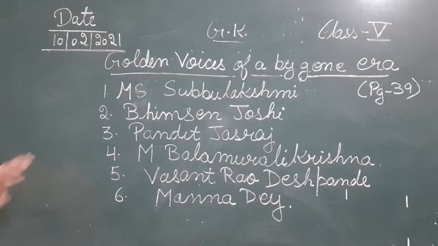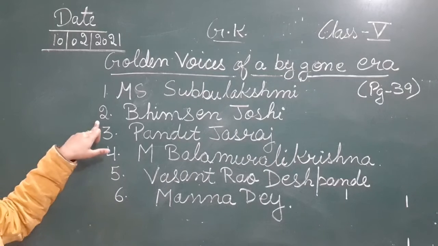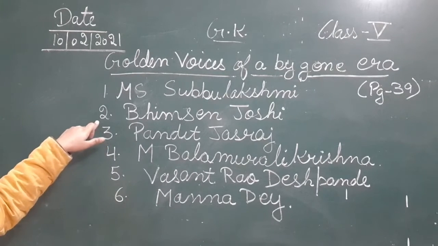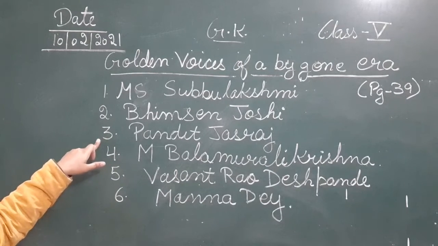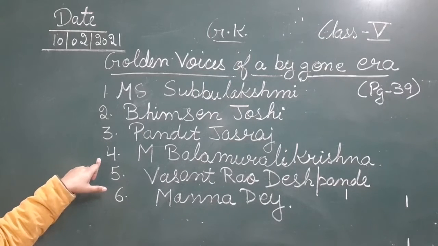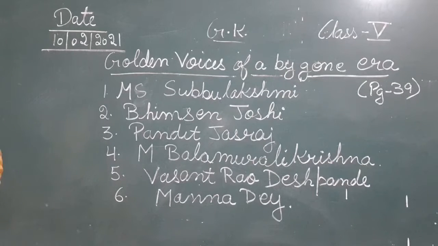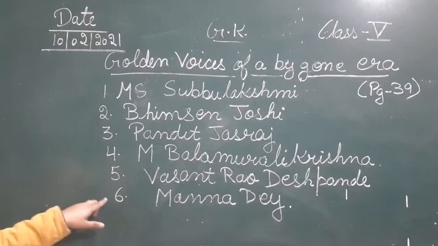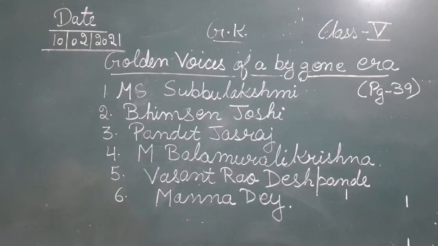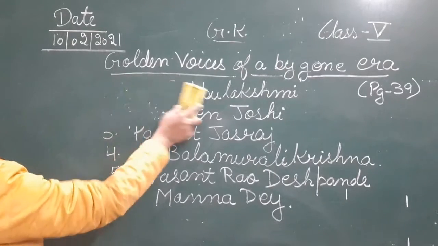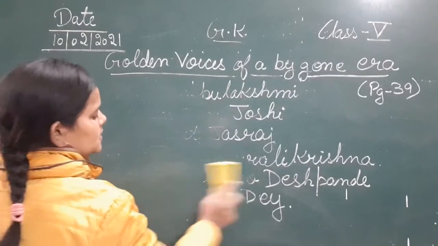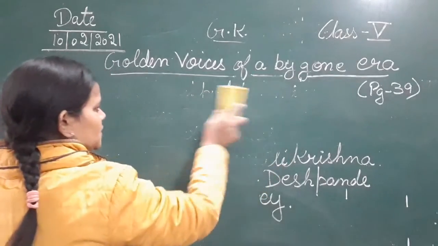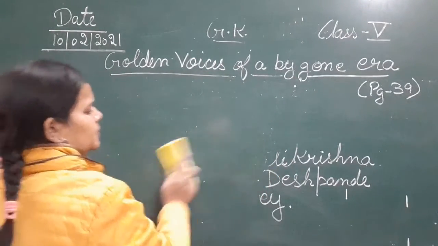So these are the answers for the first six pictures given in the book. The first is M.S. Subbulakshmi. Second is Bhimsen Joshi. Third is Pandit Jasraj. The fourth is M. Bala Murali Krishna. The fifth is Vasantrao Deshpande, and the sixth is Manna Dey. Okay, now we will write the next, that is the seventh.